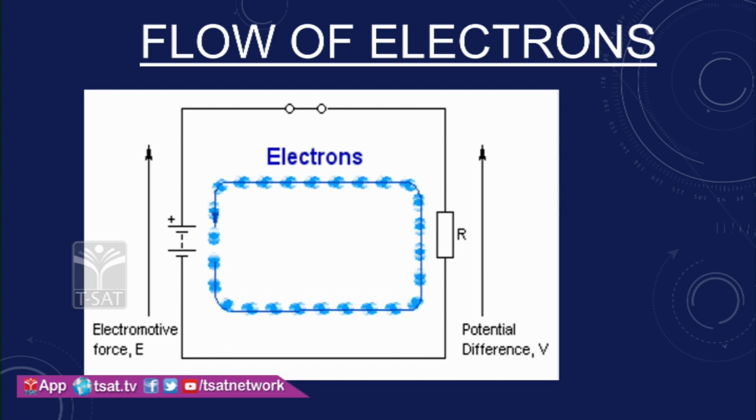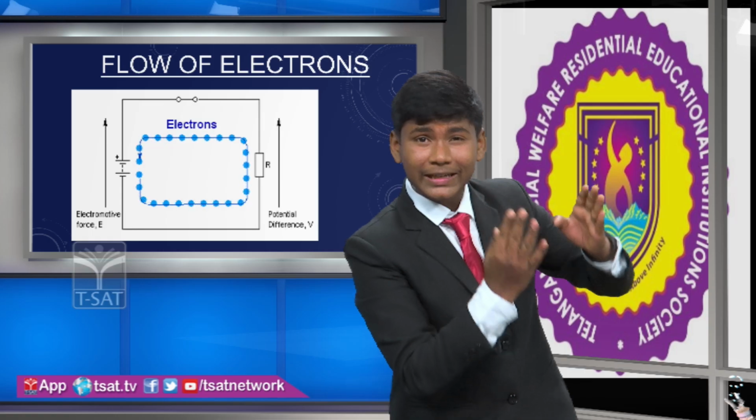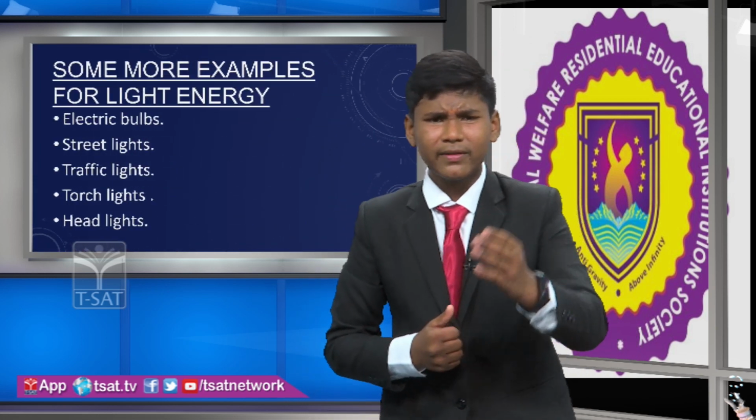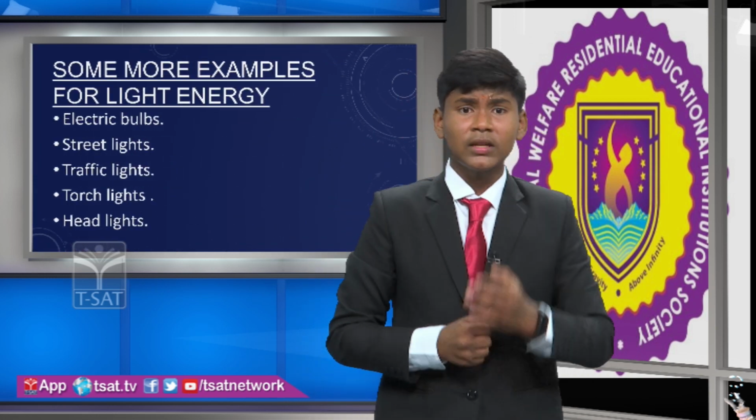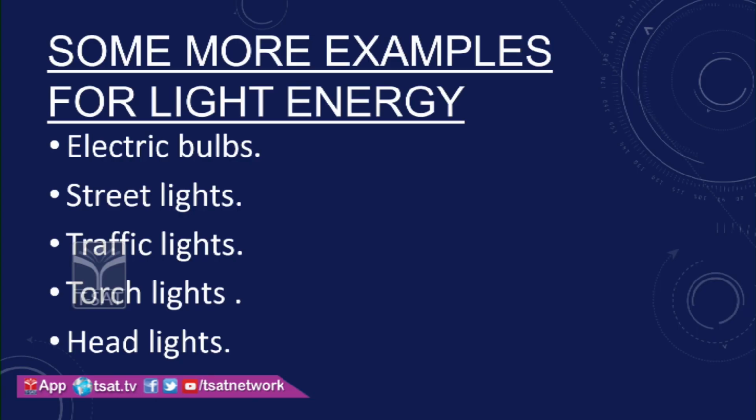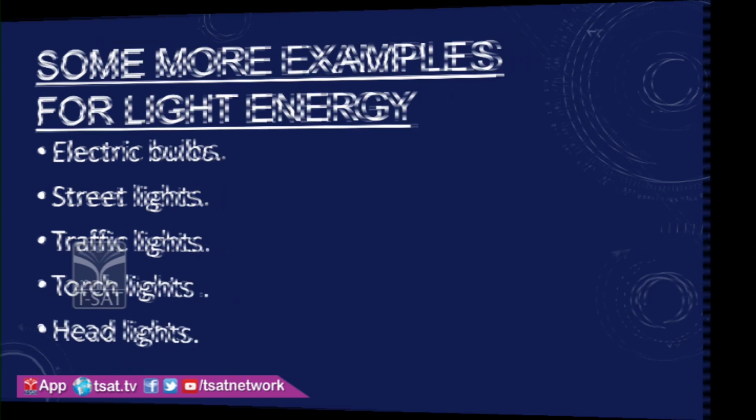Now let's learn some more examples for conversion of electrical energy into the light energy. There are examples like electrical bulbs, street lights, traffic lights, torch lights, headlights. These are all examples where we are converting the electrical energy into the light energy. And I will show you the pictures.